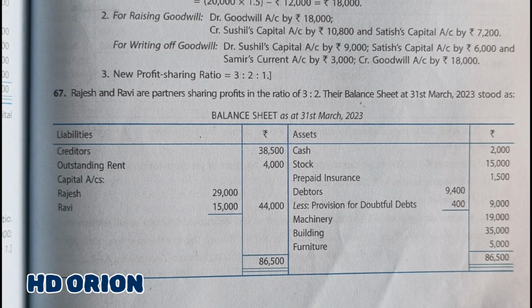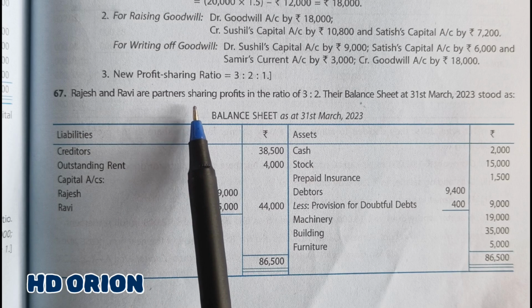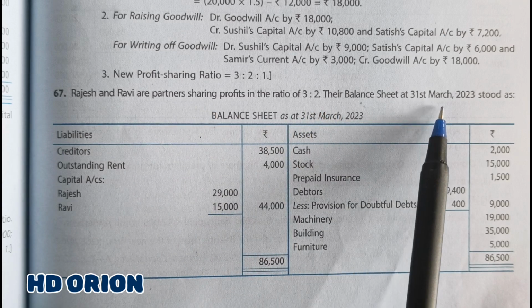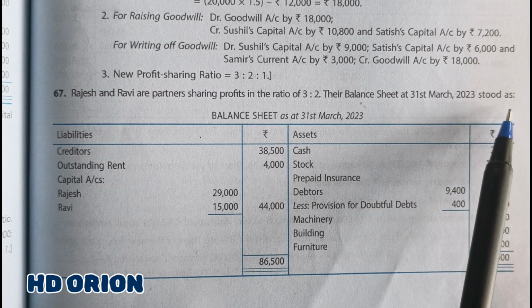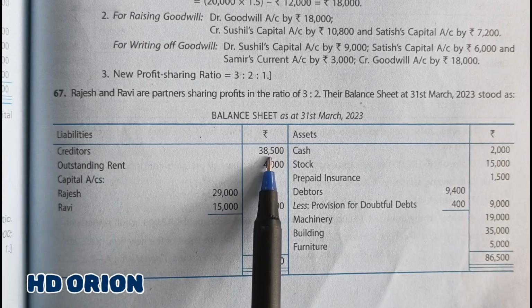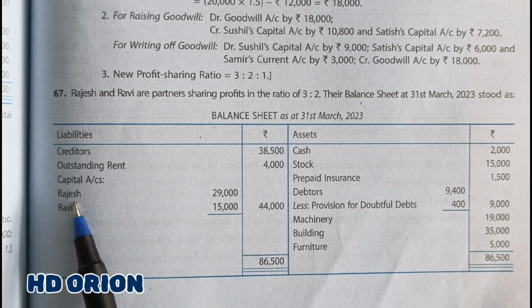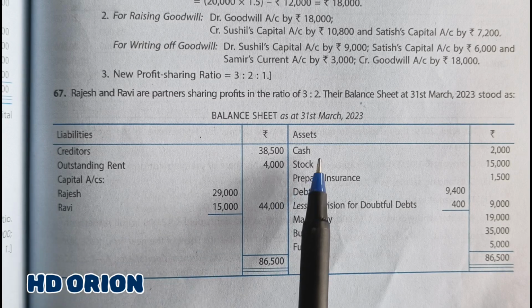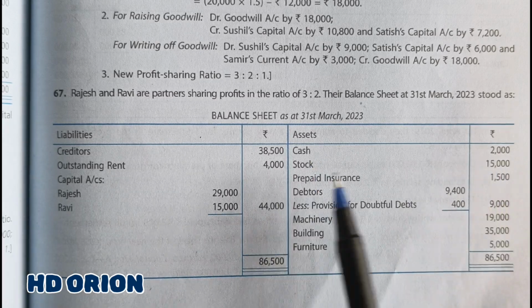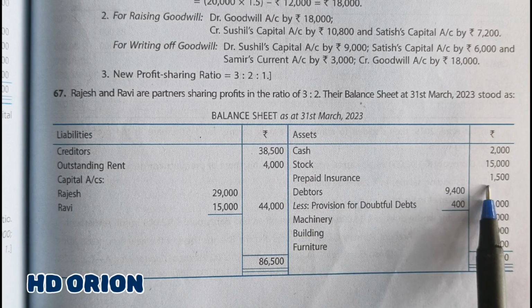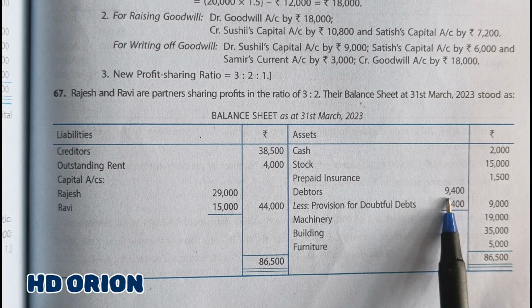Now let us see question number 67. Rajesh and Ravi are partners sharing profits in the ratio of 3:2. Their balance sheet as at 31st March 2023 stood as creditors rupees 38,500, outstanding rent rupees 4,000, capital Rajesh rupees 29,000, Ravi rupees 15,000, cash rupees 2,000, stock rupees 15,000, prepaid insurance rupees 1,500, debtors rupees 9,400, less provision rupees 400.